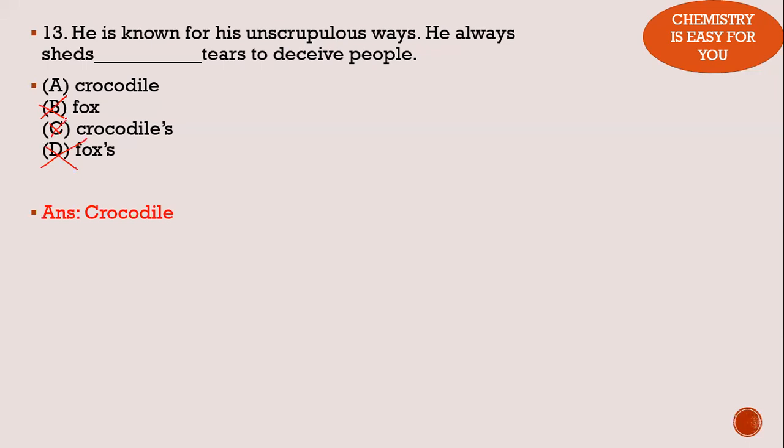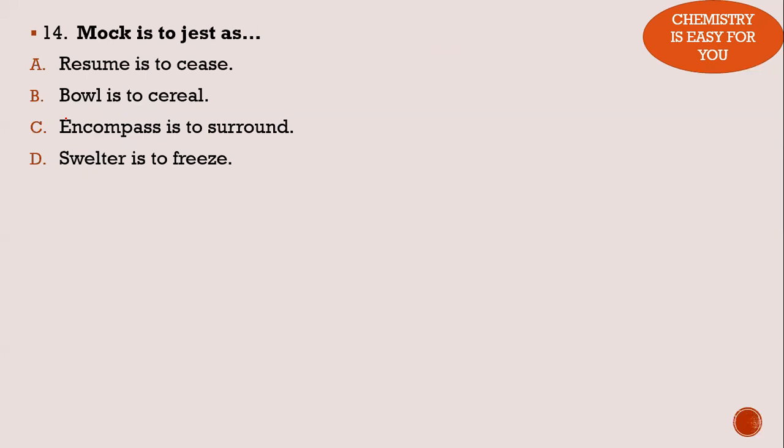So that person is not a very honest person. He kind of cheats people. So he always tries to cover these things by shedding crocodile tears. So that is the meaning. That is, they try to act innocent by shedding crocodile tears. Crocodile tears are not real. That is the meaning behind this particular phrase. Crocodile tears are not real, and therefore the person who actually has no problem cheating people will shed crocodile tears to cover up their act and try to act innocent. Just that. Now towards our 14th question.